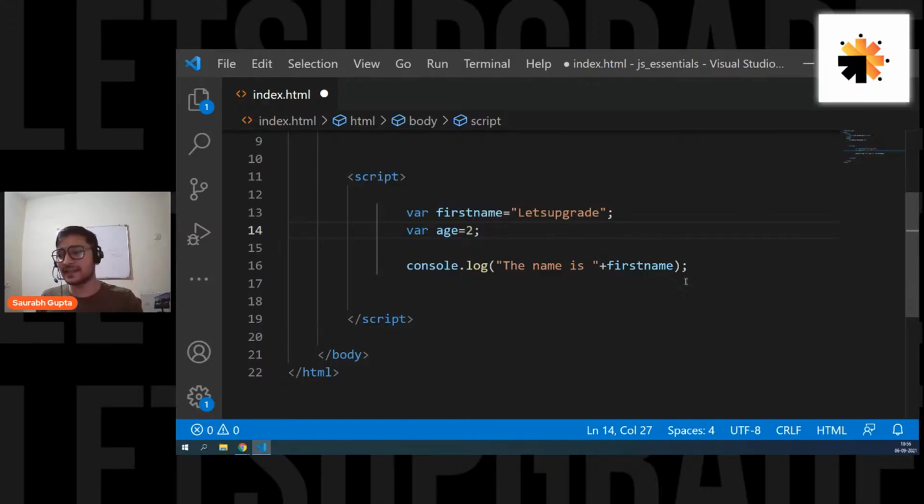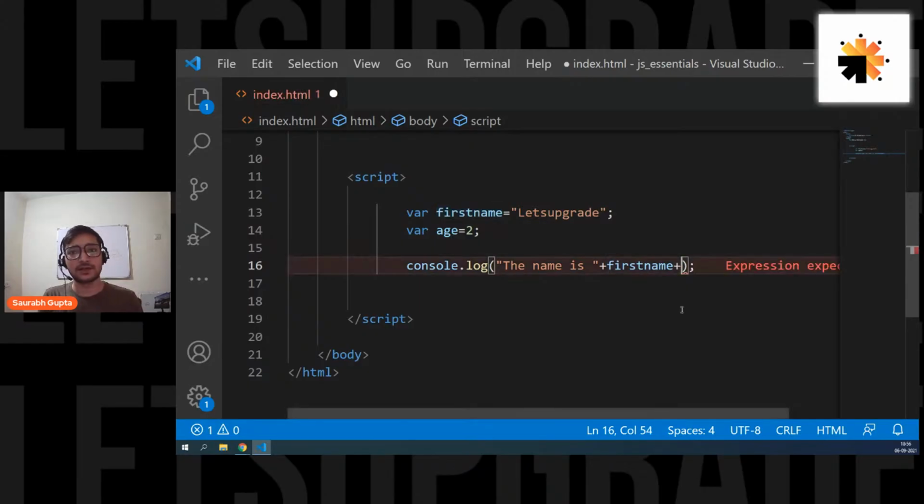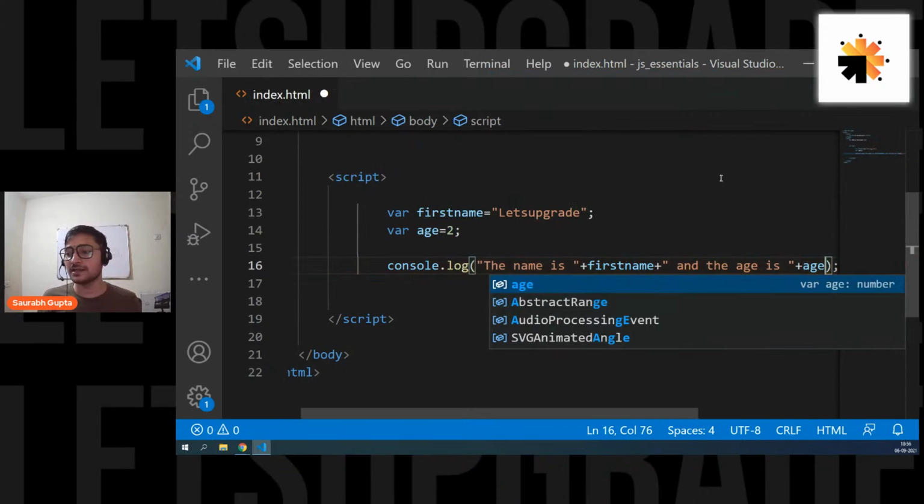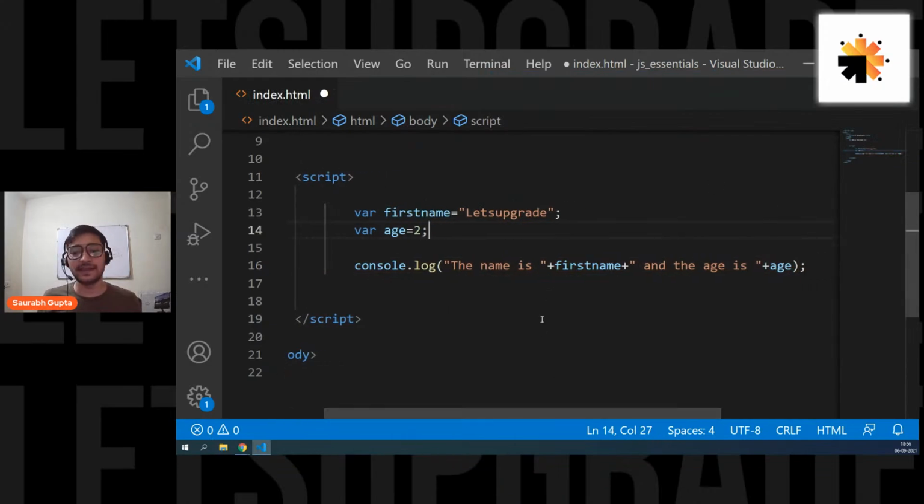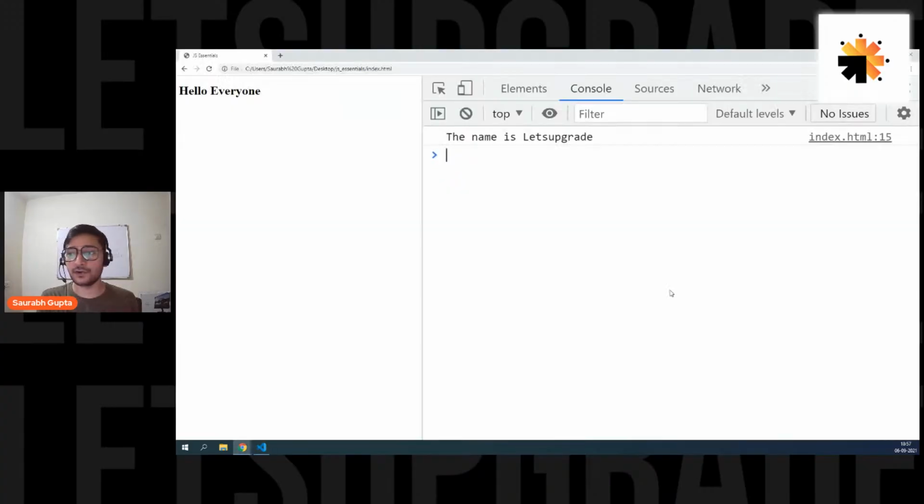So again, it's simple, it's the same. Now after this variable, I again want some string, so I'm going to simply put a plus. It doesn't matter whether you're putting a variable: if you want some string before the variable, you need plus. If you want some string after the variable, you still need plus. So plus, and then again my string, and the age is, and again I want to write a variable, so again plus, and then my age variable. Simple. So the name is plus first name, and the age is plus age. Simple. And here we go. See, the name is let's upgrade and the age is 2.